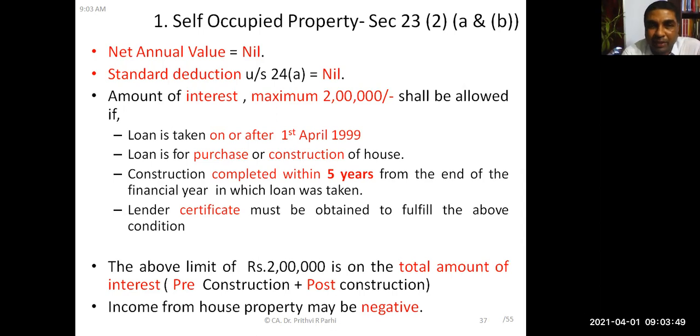There should be no standard deduction, and interest on borrowed capital can be claimed, but maximum up to how much? Can anyone tell me interest on borrowed capital in case of self-occupied house property? How much interest can be claimed?